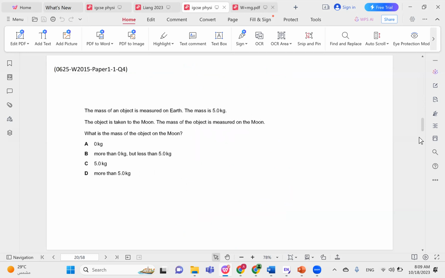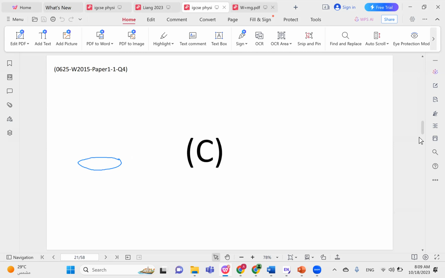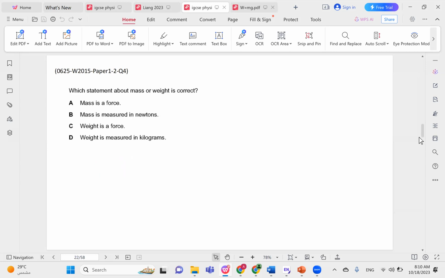The mass of an object is measured on Earth. The mass is 5. The object is taken to the moon. The mass is measured on the moon. What is the mass of the object on the moon? Again, this is designed to trick you. The mass does not change from one planet to the other. The weight will change because the effect of gravity is different. But the mass has to do with the number of molecules, and this did not change when I took the object to the moon. So the correct choice here is choice C.